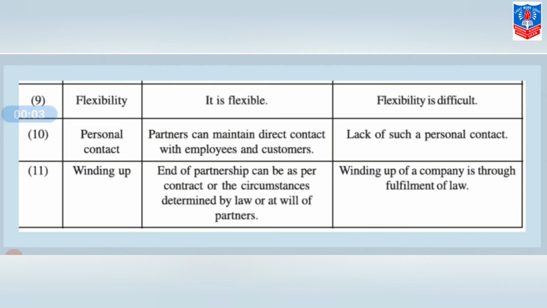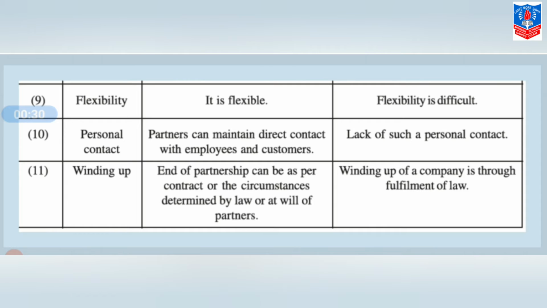Ninth difference, that is flexibility. A partnership firm is flexible, while in a company flexibility is very difficult. Tenth point of difference, that is personal contact. Partners can maintain direct contact with employees and customers, while in a company you find a lack of personal contact.